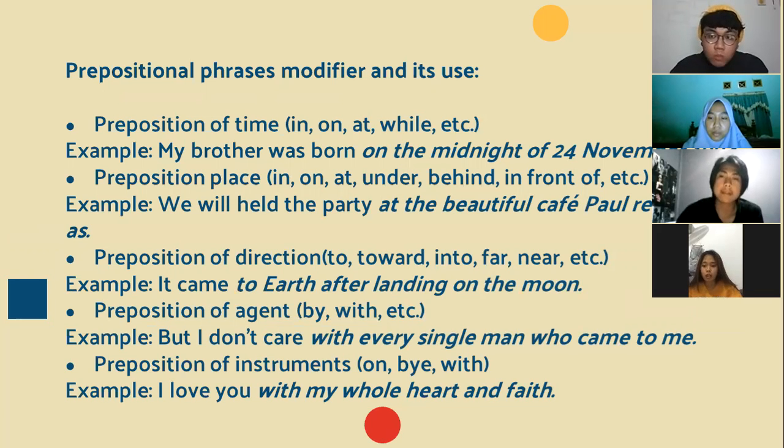Three, preposition of direction: to, toward, into, far, near. Example: it came to Earth after landing on the moon. Four, preposition of agent: by and with, etc. Example: but I don't care with every single man who comes to me. Five, preposition of instrument: on, by, and with. Example: I love you with my whole heart and fight.